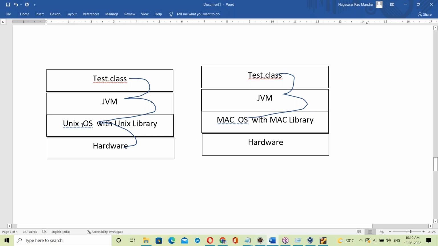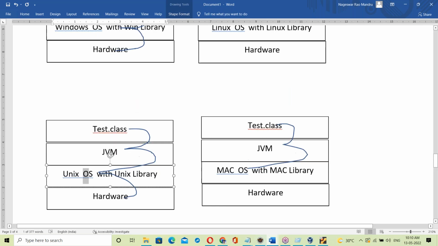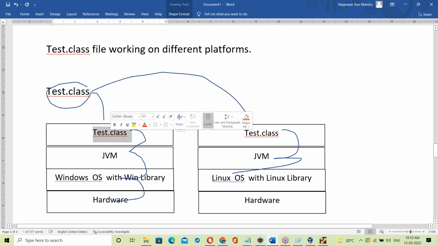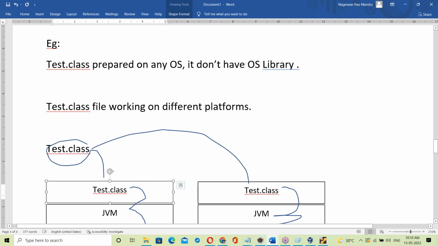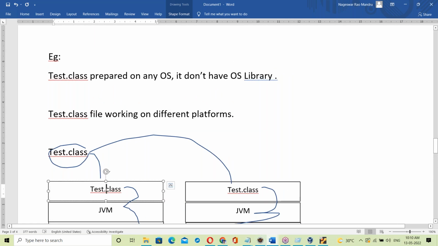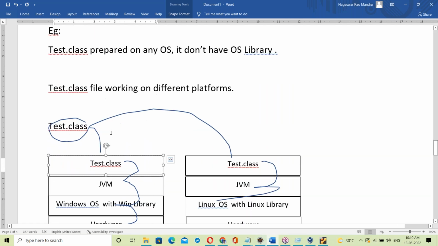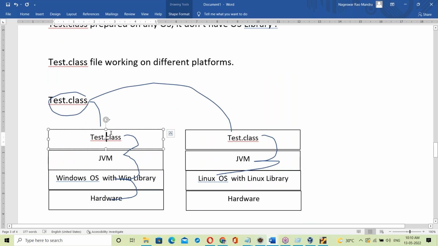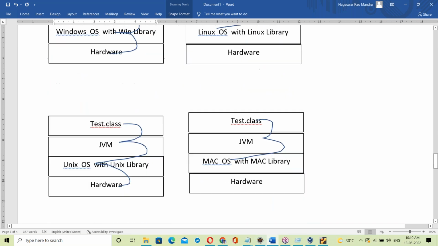So at runtime it links to different platforms, and the link changes. A link that changes is called a dynamic process. Static means fixed. Dynamic means changing.